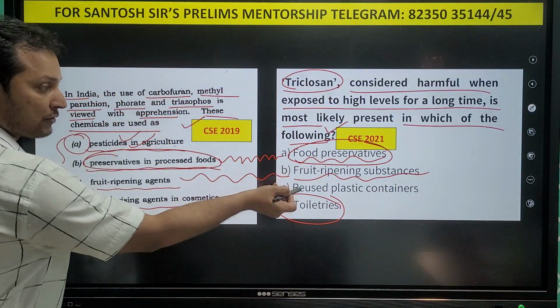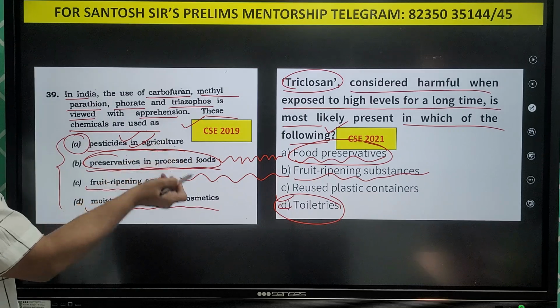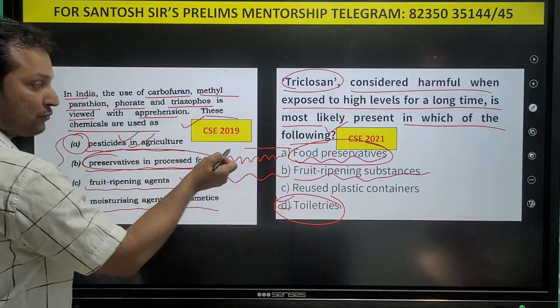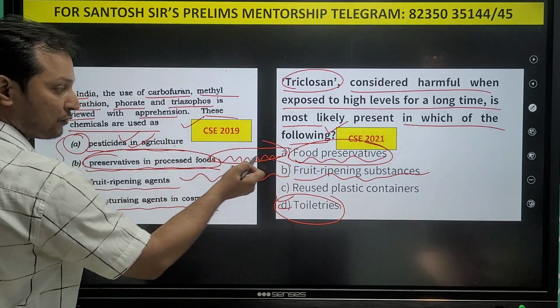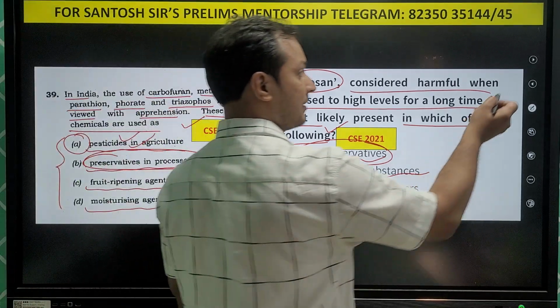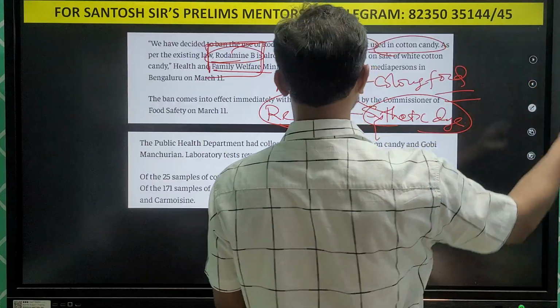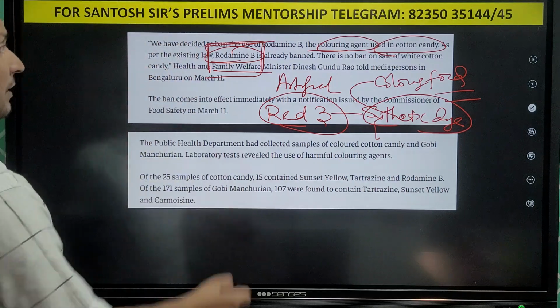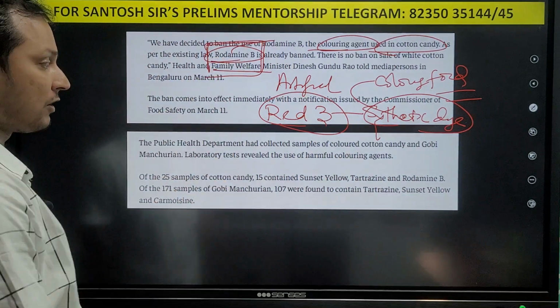That is why, guys, I thought that UPSC can ask you a question on this, because of the kind of options UPSC is framing. You can see multiple times they are framing options on food preservatives and fruit ripening substance. Multiple times they have framed, and this year this chemical rhodamine B is in news, because it has got banned.